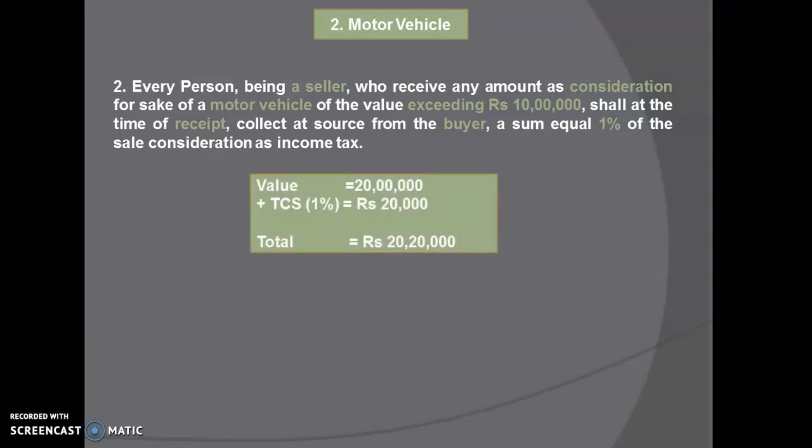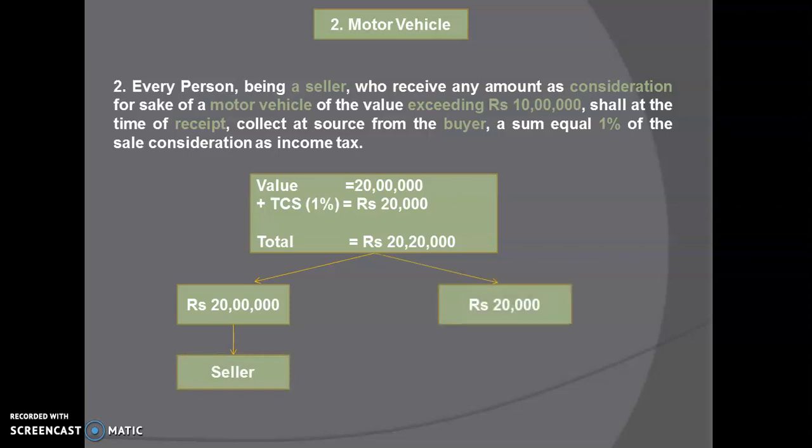That is why I gave you an example of a car in the starting. Here the value of the car was 20 lakh. Upon it, the person is going to pay 1% as TCS also. So 1% of 20 lakh is rupees 20,000. So the total amount he is going to pay to the seller is 20 lakh 20,000. Out of which 20 lakh the seller is going to keep with himself, and this 20,000 TCS, that is tax collected at source, will be deposited to the government by the seller.